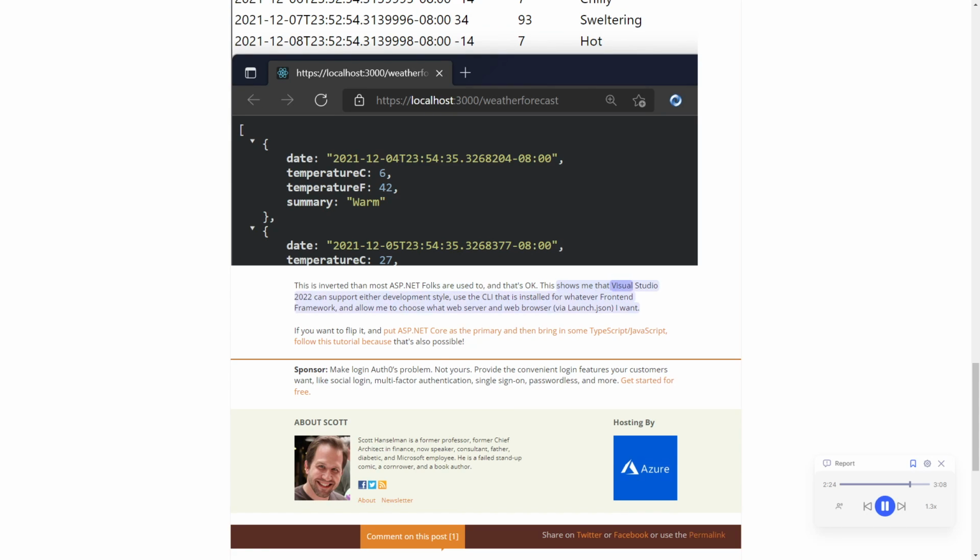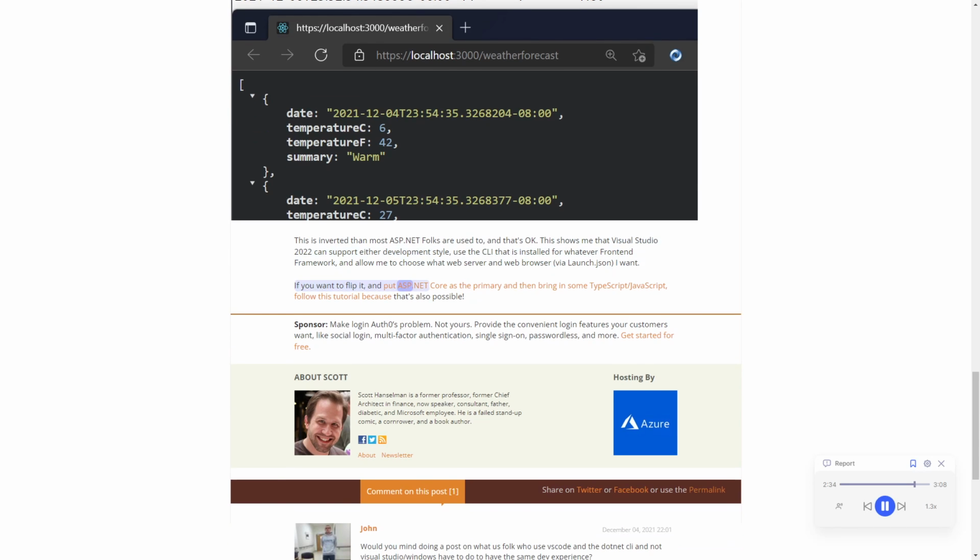This shows me that Visual Studio 2022 can support either development style, use the CLI that is installed for whatever front-end framework, and allow me to choose what web server and web browser, via launch.json, I want. If you want to flip it, and put ASP.NET Core as the primary and then bring in some TypeScript/JavaScript, follow this tutorial because that's also possible.